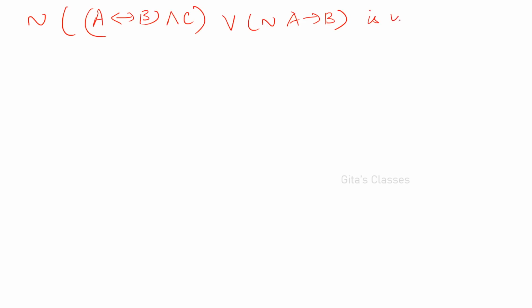Okay, so first, what is the given expression? Not of A biconditional B and C, or not A conditional B is well formed. You have to prove that it is well formed.